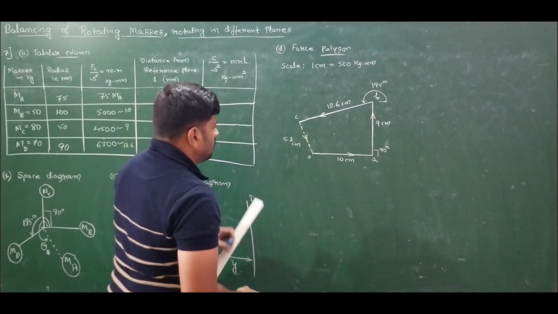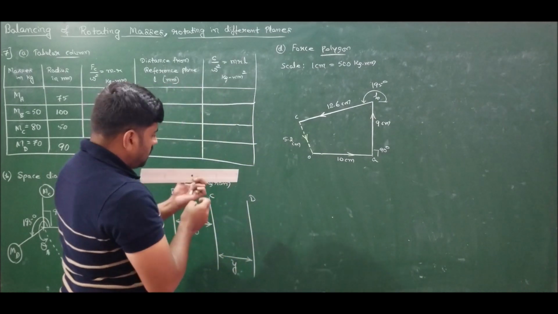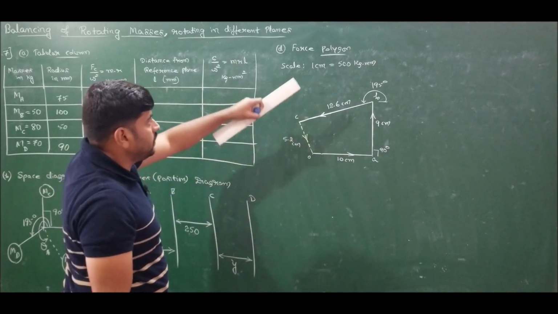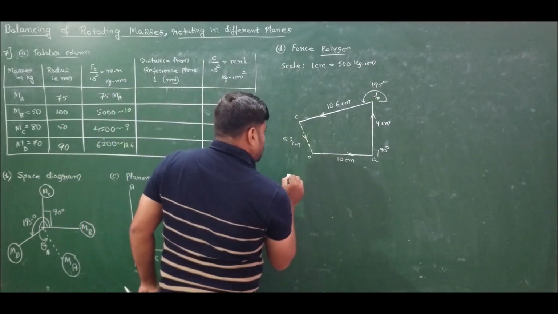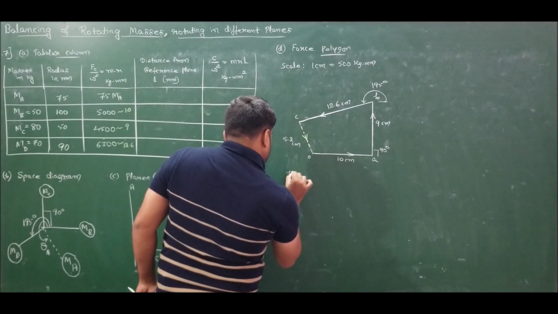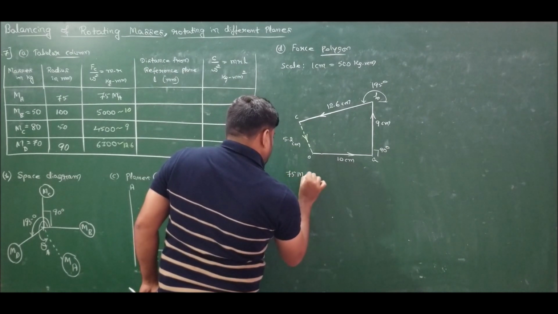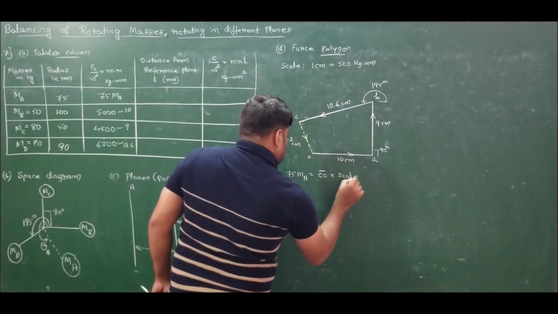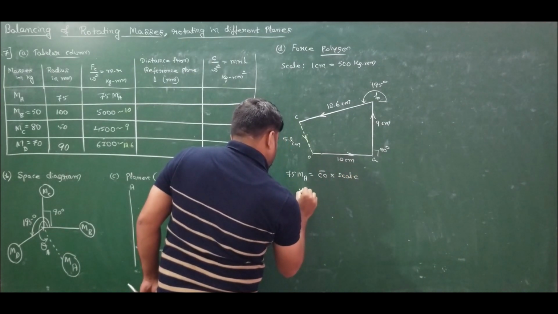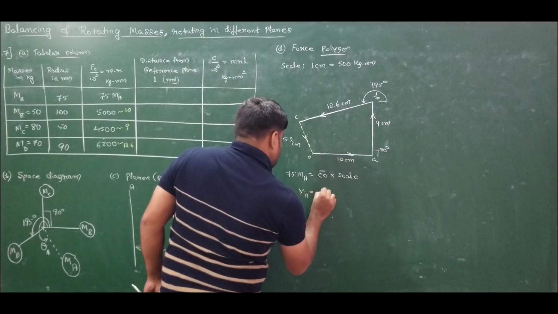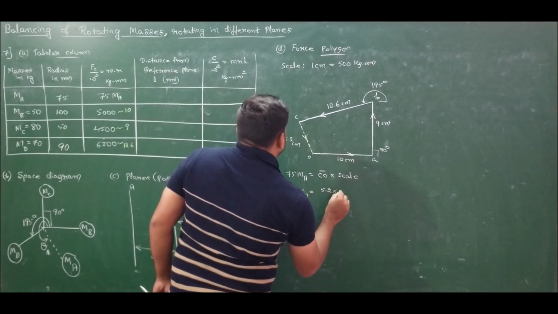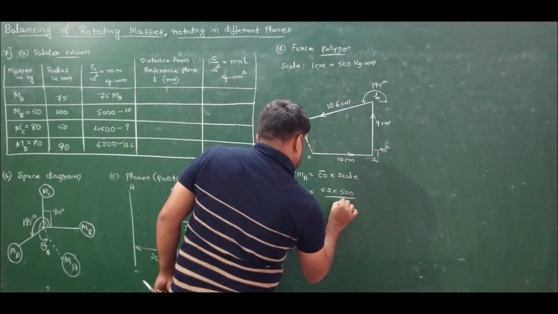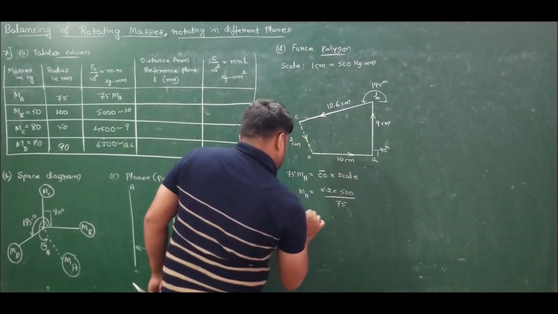Now we know that the closing side should be the answer. So 75 MA must be equal to line CO into scale. So this you people already know. Hence the solution is 75 MA must be equal to line length CO into scale. So therefore MA is equal to 5.2 centimeters into scale, 500, divided by 75.